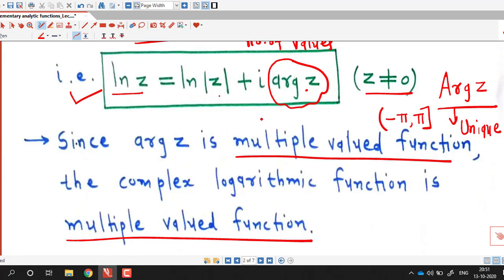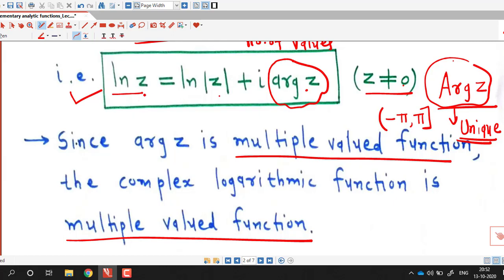So if we are using the principal argument instead of the general argument in this definition, then the value of the logarithm will be unique, because the principal argument of any complex number is a unique value. So for a given non-zero complex number, the corresponding logarithm function will have a unique value.